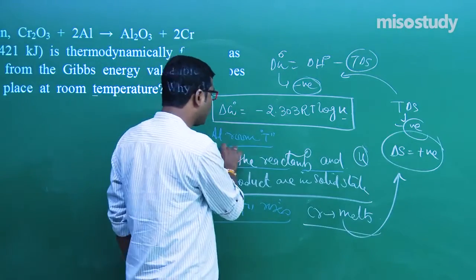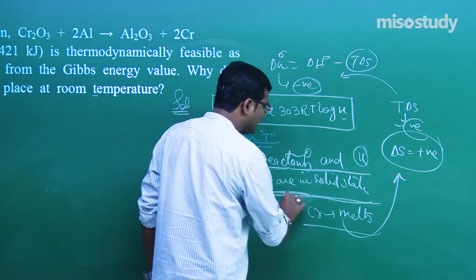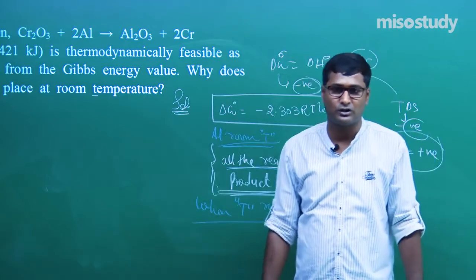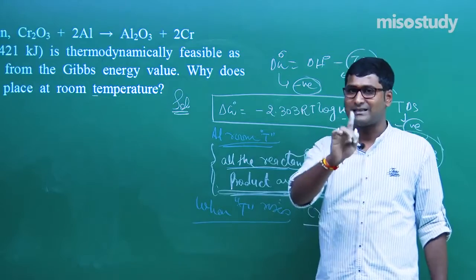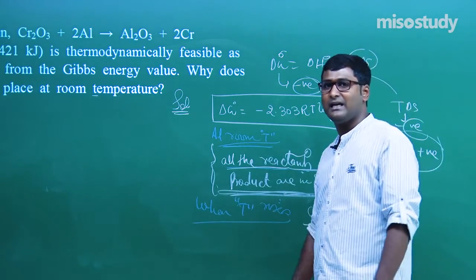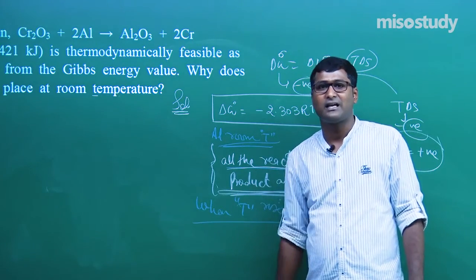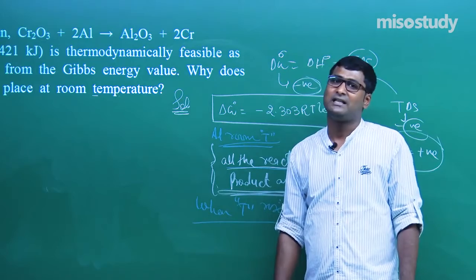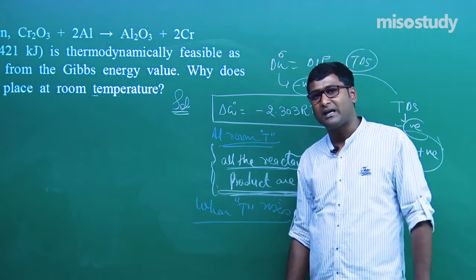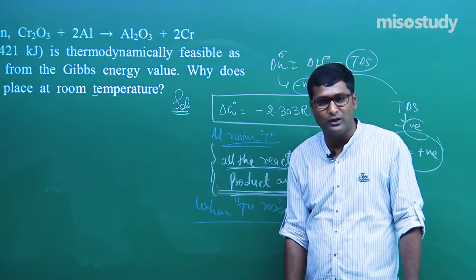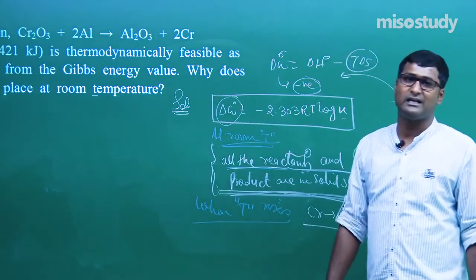Again, I am repeating, at room temperature, all the reactants and products are in solid state. That is, there is no existence of equilibrium constant or equilibrium, because as I discussed in class 11 chapter 7, if you want to get the value of the equilibrium constant, if all the reactants and products are in a gaseous state, then what will happen? All have concentration, active mass is taken as 1. If taken as 1, we ultimately get the value of K equal to 1. If I put 1 here, log 1 is equal to 0, which ultimately makes delta G equal to 0.